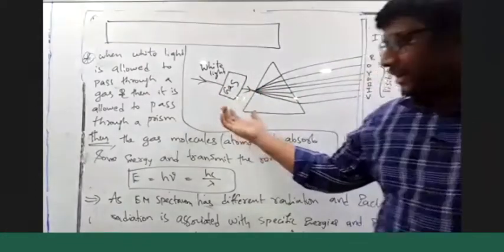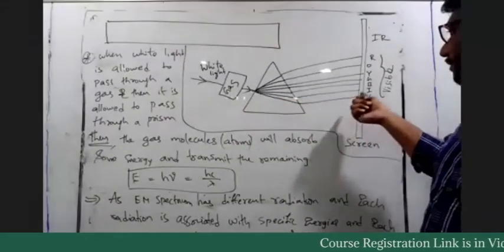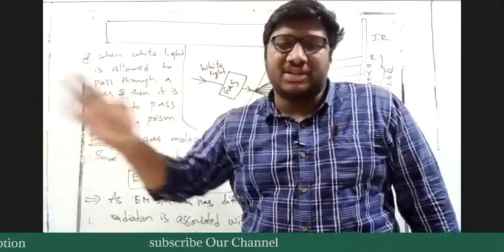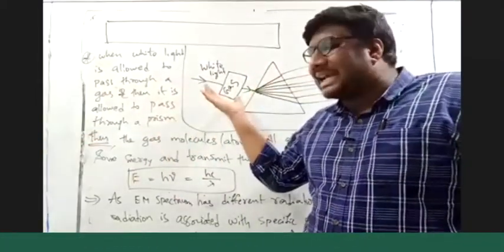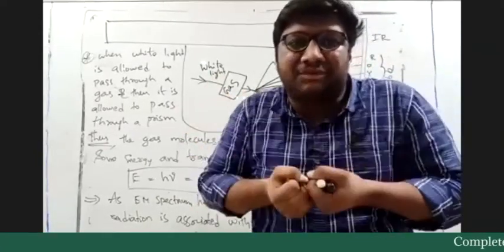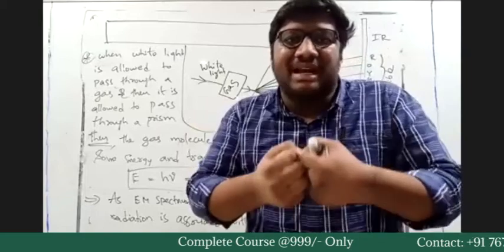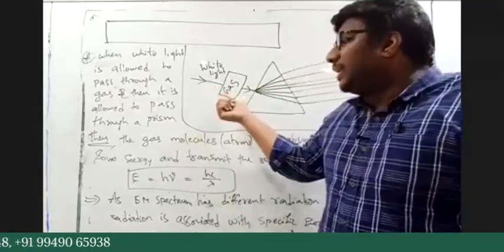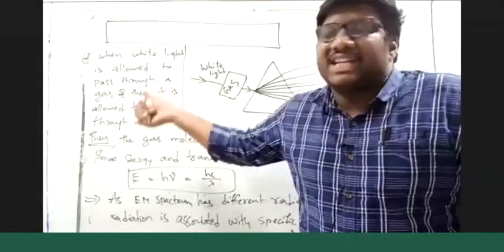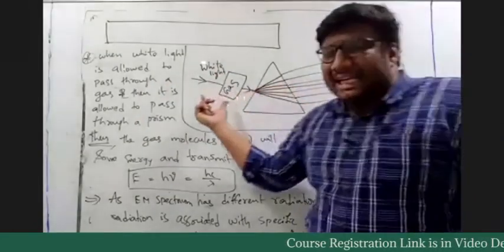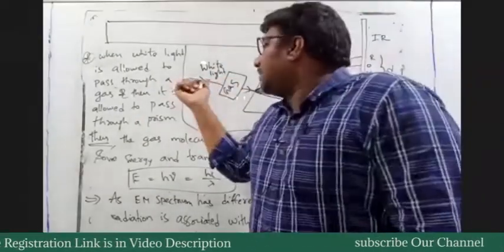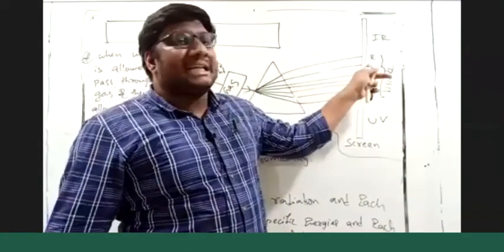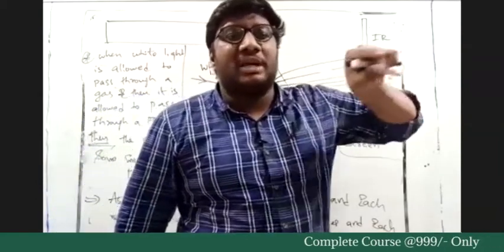Now the interesting thing is, you see here, from violet to red color, there's a continuous distribution of color change. So now what we are seeing, we are passing light through a gas, and this gas has a capacity to absorb some energy. But what is the result of that? As this gas molecule is absorbing some energy, each energy is associated with a different color. So on the screen, whatever energy is absorbed by the gas, that energy will not pass. So that particular color will be disturbed.